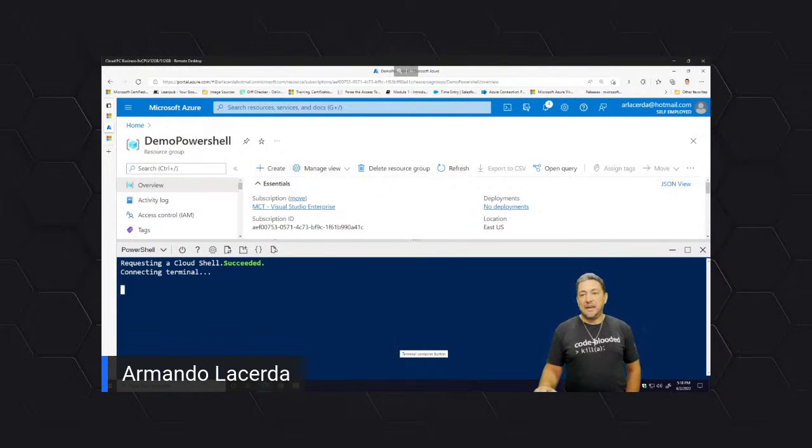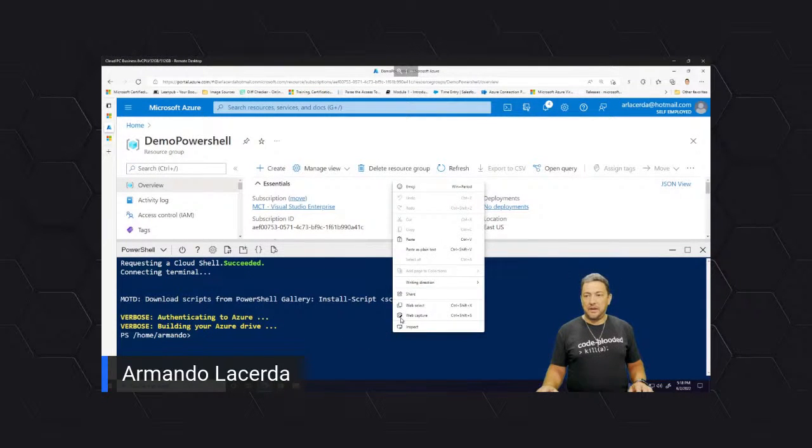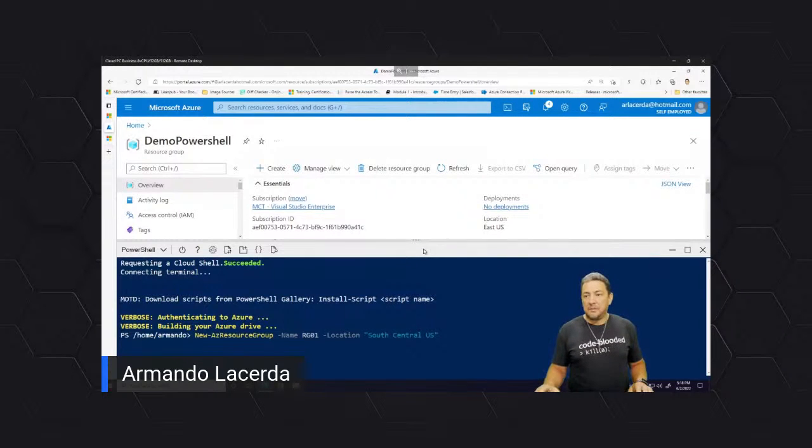And in here, I created demo PowerShell, right? That was a resource group I created before in East US. So we're going to do the same thing. Where is my mouse? Here's my mouse. I'm going to do the same thing. I'm going to paste that command over there. But it's not going to be on South Central.